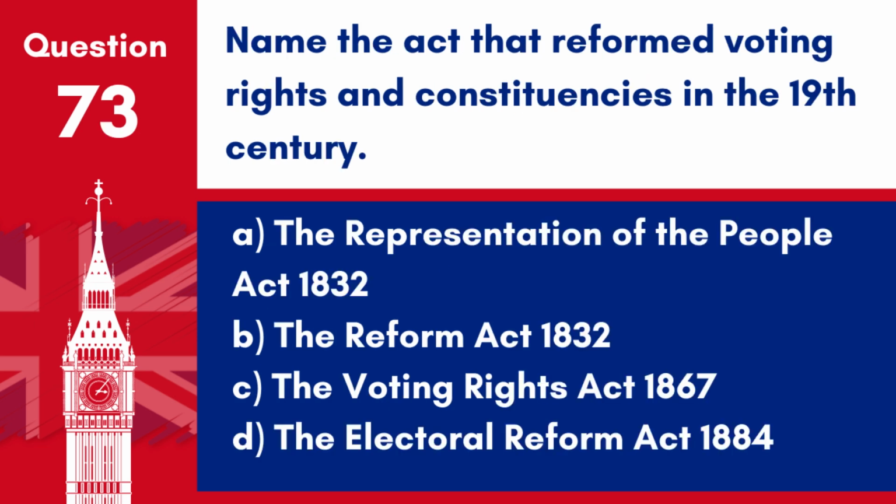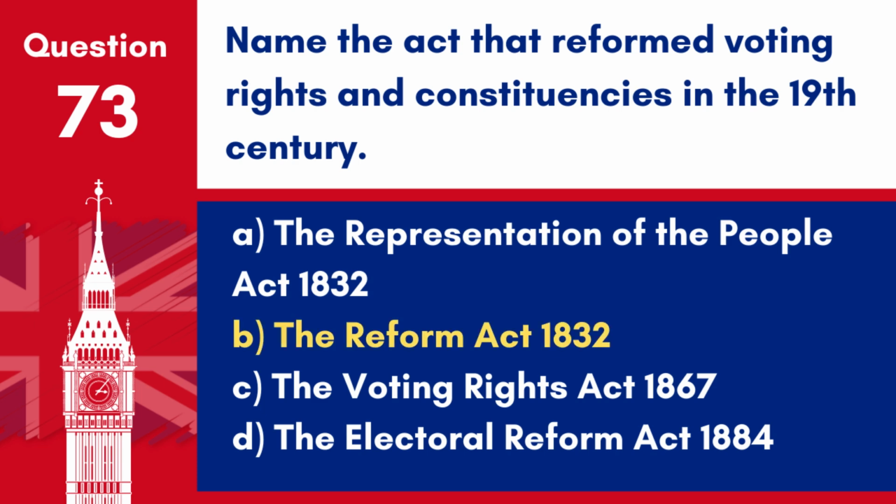Question 73. Name the act that reformed voting rights and constituencies in the 19th century. A. The Representation of the People Act 1832. B. The Reform Act 1832. C. The Voting Rights Act 1867. D. The Electoral Reform Act 1884.